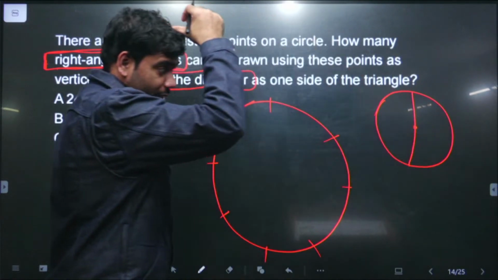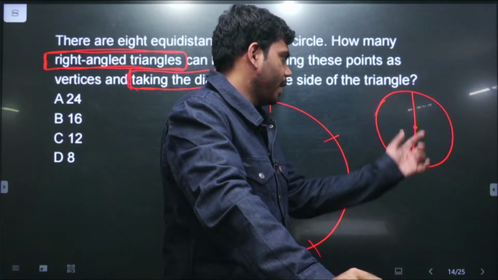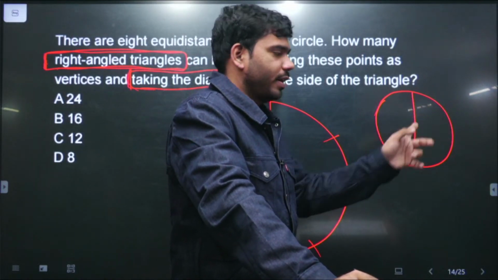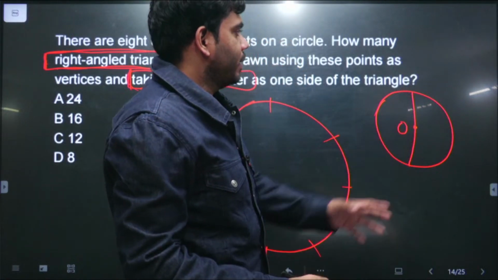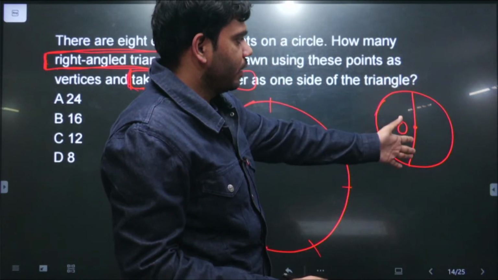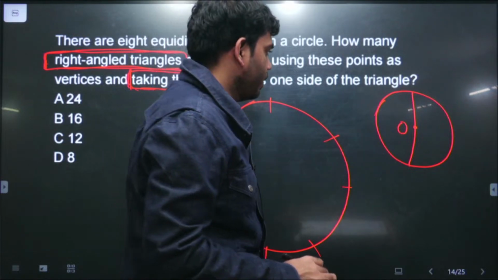Any line segment of this circle that is passing through the center is a diameter.